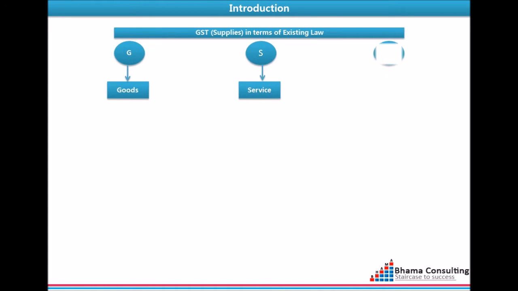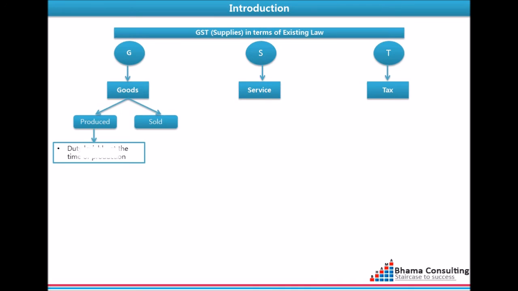In case of goods, it can be based either on production or on sales. Based on production, we charge excise duty, which is leviable at the time of production. Based on sales, tax is leviable at the time of sale. In case of services, we currently pay service tax under two mechanisms: regular charge and reverse charge.